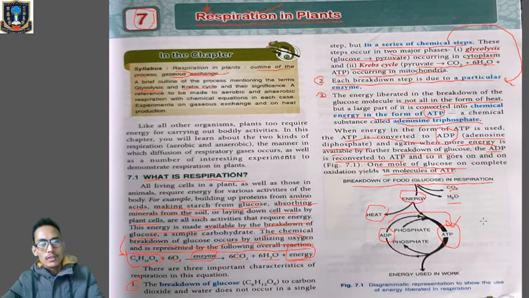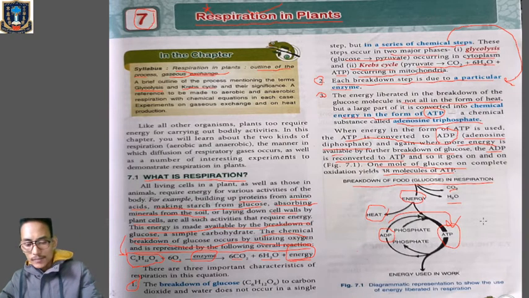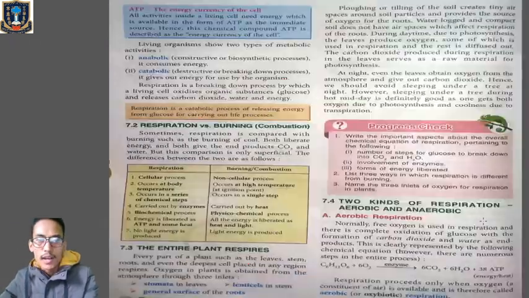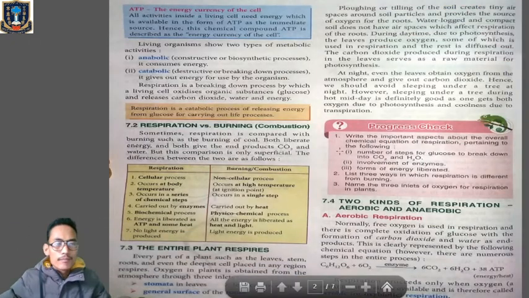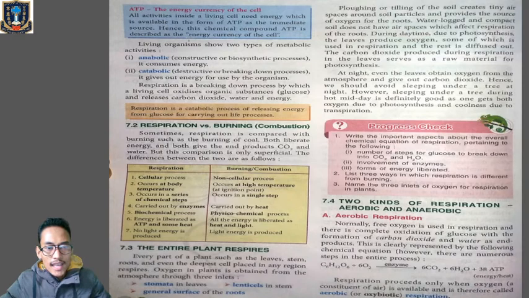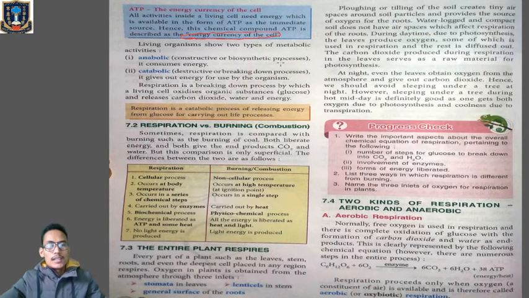So this is the simple diagrammatic representation to show the energy liberated in respiration. Hope it is clear for you. Clear? Okay, now next one. ATP is also called the energy currency of the cell. Kindly note this thing. ATP is called the energy currency of the cell because all the energy in our body will be stored in the form of adenosine triphosphate. So kindly note it down.